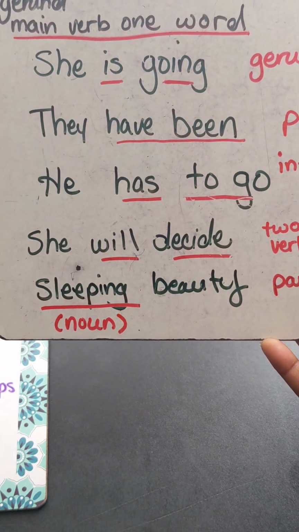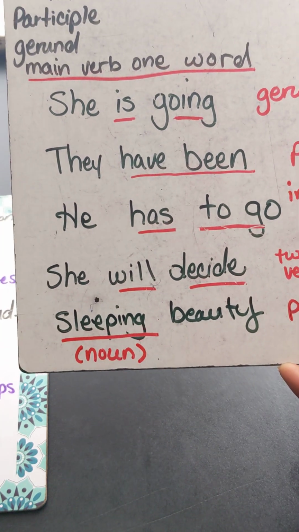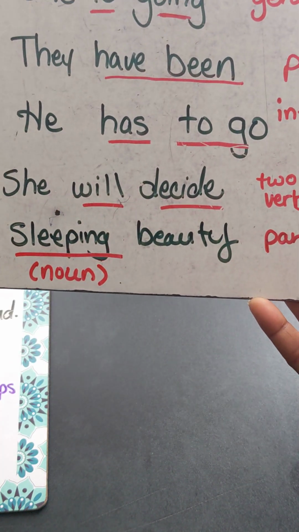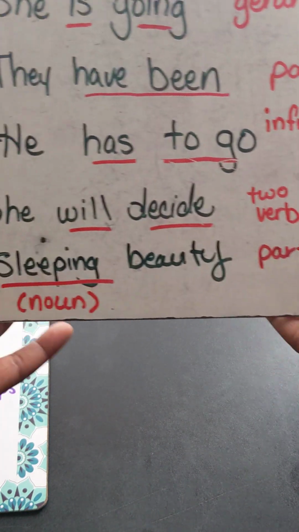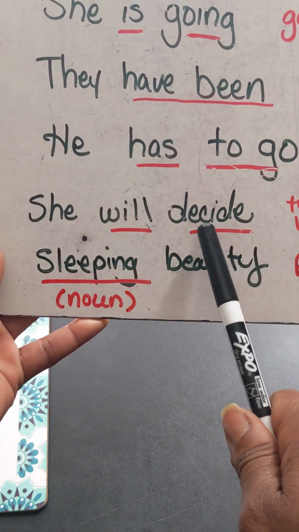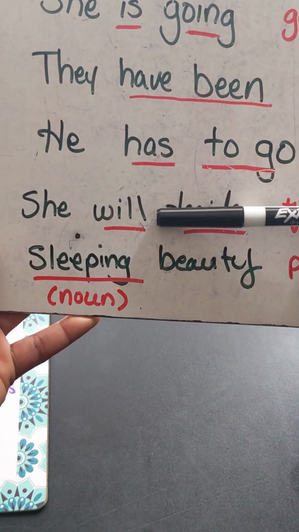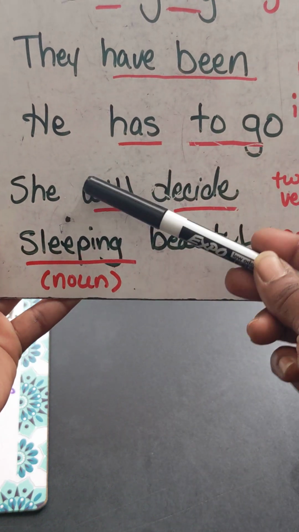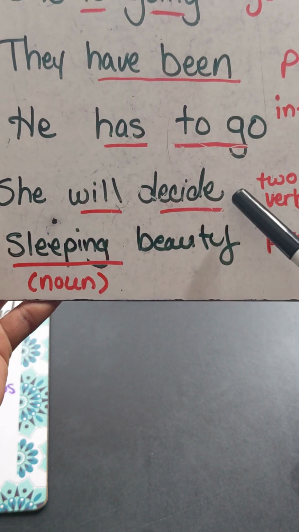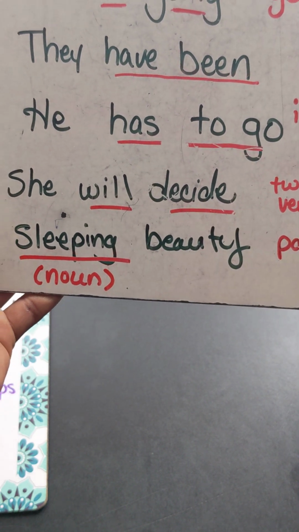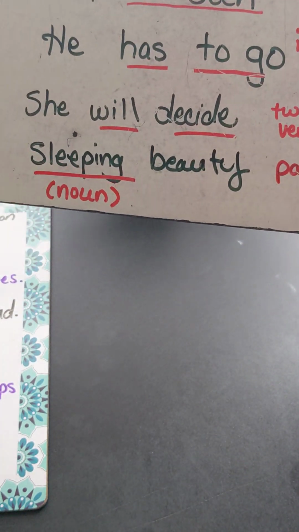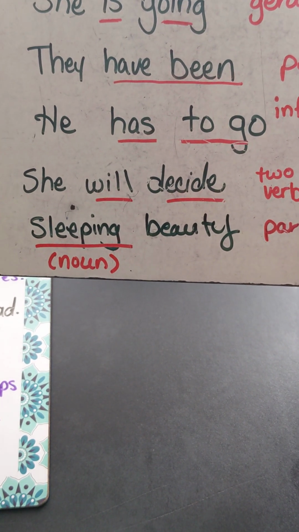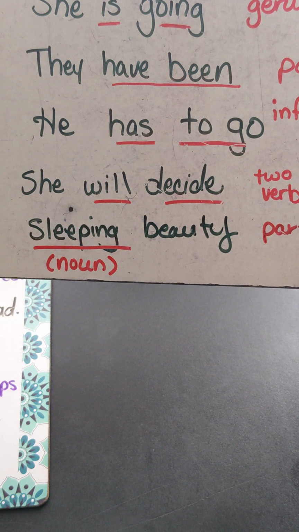And you could say she decides or she decided. Those are complete thoughts, but not she will decide. It's two verbs, will and decide. But like I said, if I took decide out, I could say she will, and that's a complete thought. Or if I took will out and put an S at the end of decide and say she decides, that's perfectly fine. That's a complete thought because you only got one verb and one subject. And putting an S at the end of decide makes it match in tense, number, and person.